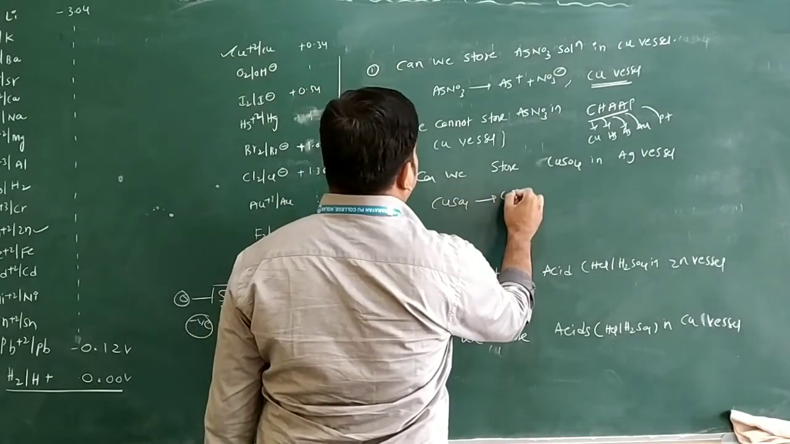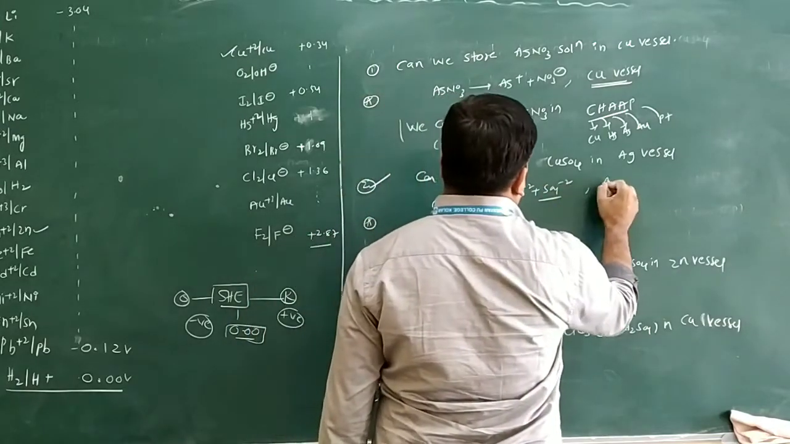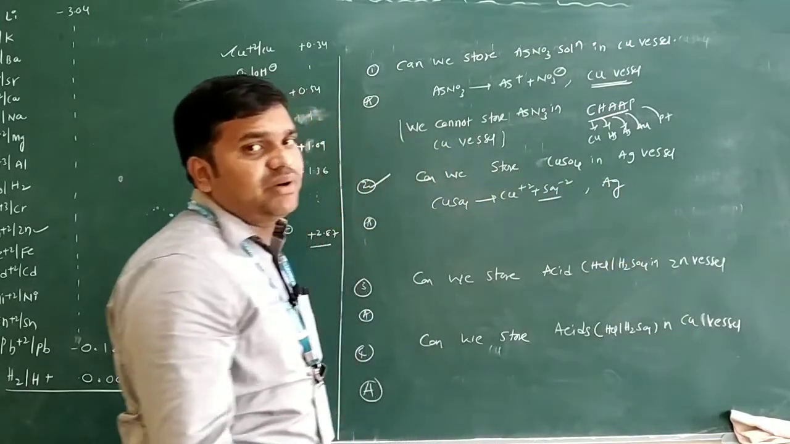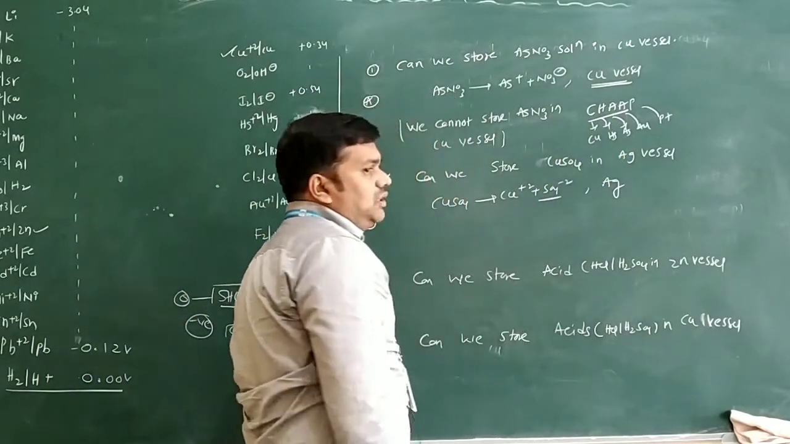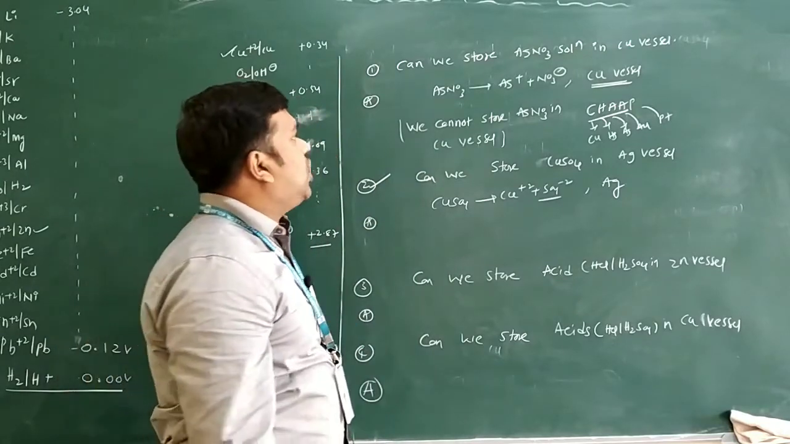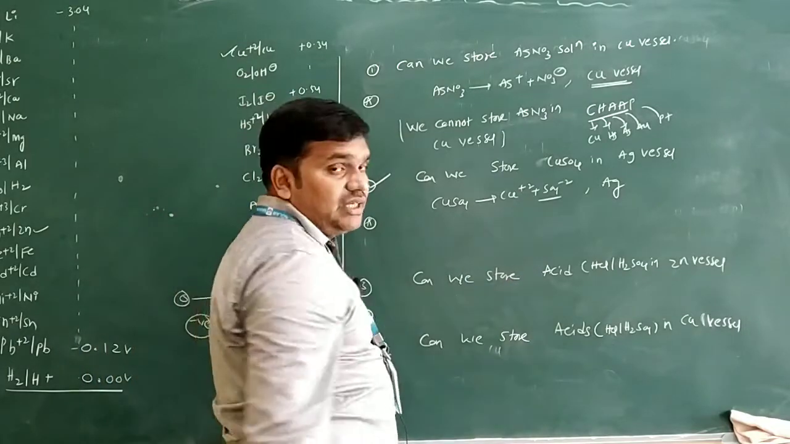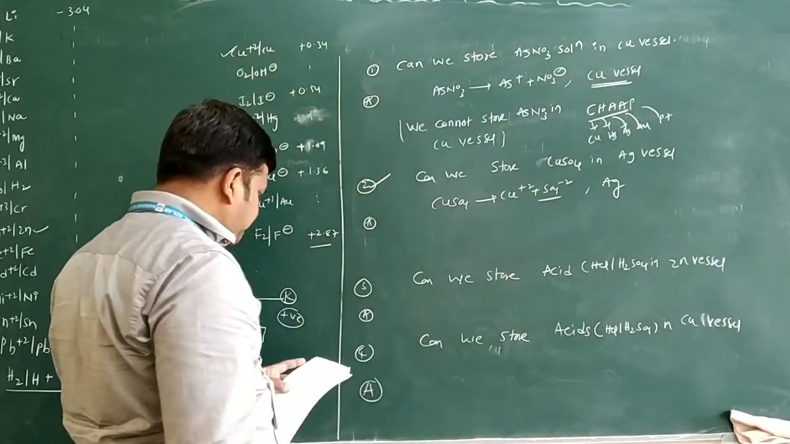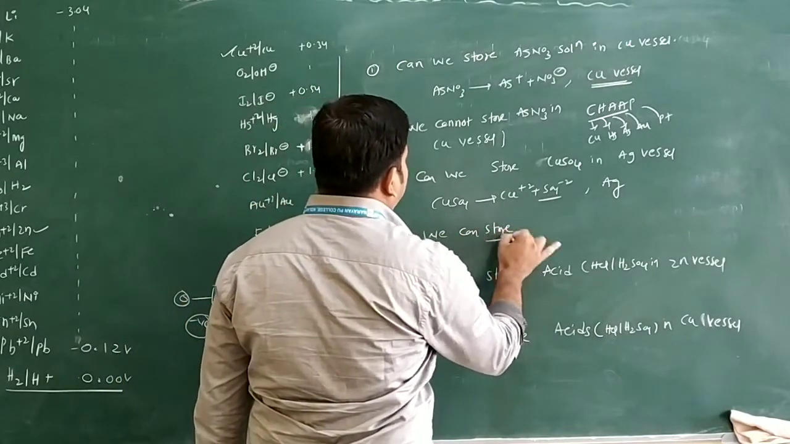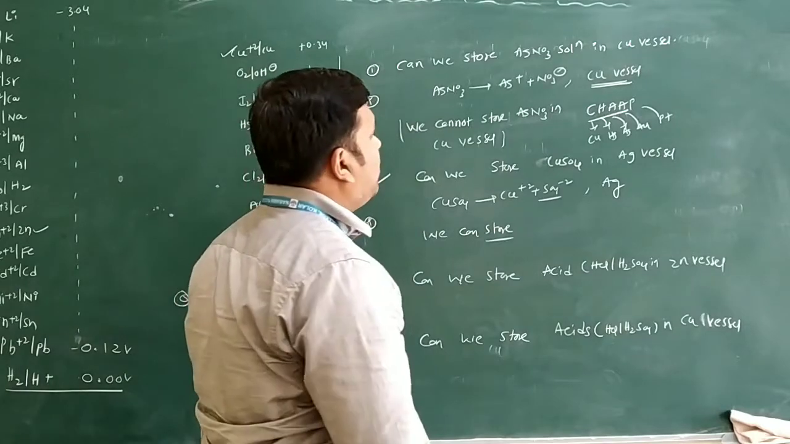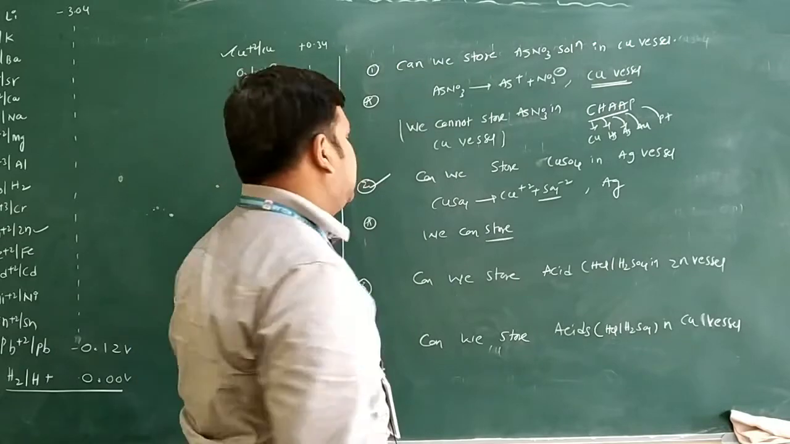What is copper sulfate? You have Cu2+ and SO4 2-. And what is the vessel? We have a silver vessel. Compare the reactivity of copper with silver. Copper is above and silver is below. Silver does not displace copper from its solution. So we can easily store copper sulfate in a silver vessel. So the answer is we can store. Why? There is no chemical reaction between copper and silver, because the reactivity of copper is more than silver.